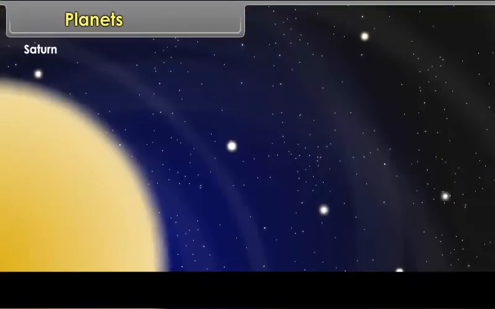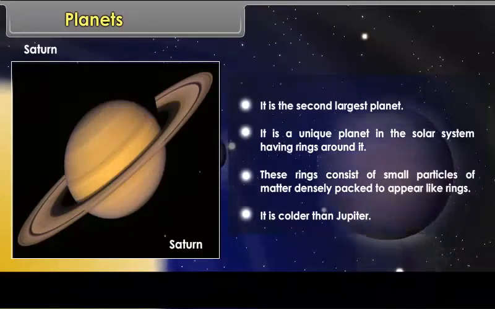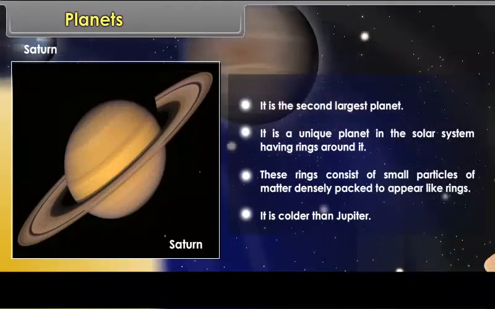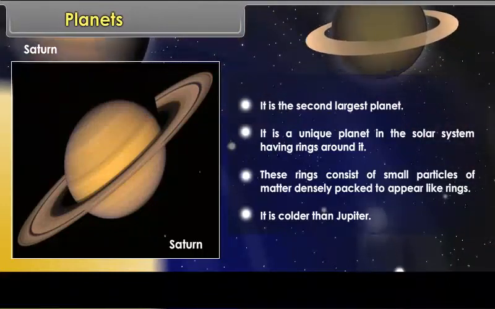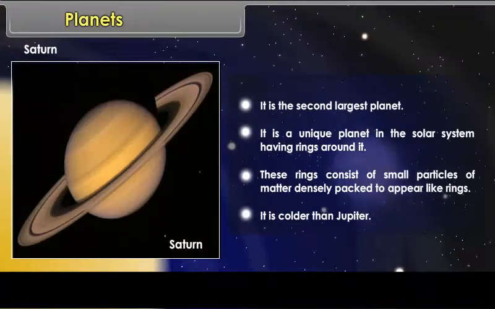Saturn. It is the second largest planet. It is a unique planet in the solar system having rings around it. These rings consist of small particles of matter densely packed to appear like rings. It is colder than Jupiter. Uranus.